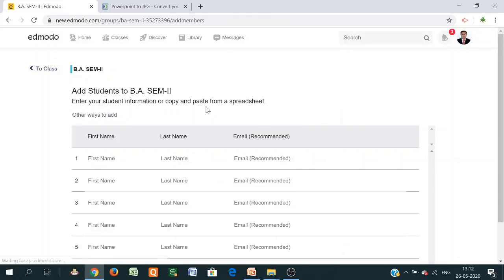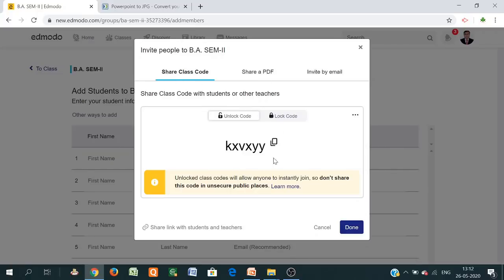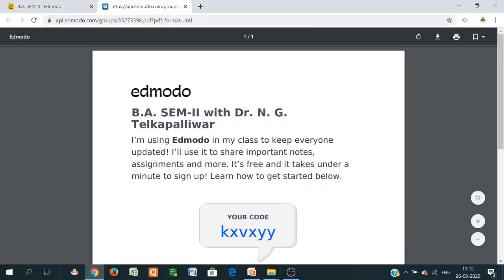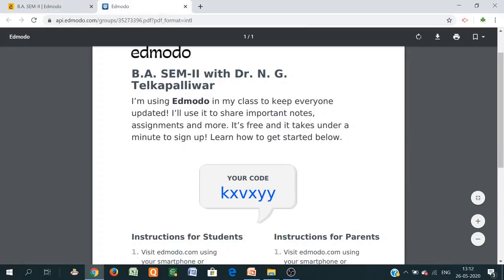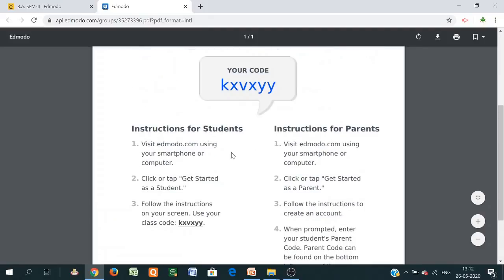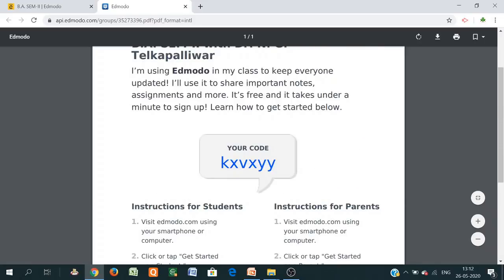Then there is another way to add students to the class. Here, go to other ways to add and click here. This box opens, so you can share this code also. Share the class code with the students through WhatsApp, a Telegram channel, or email, or you can share the PDF. Click view PDF instruction here. You can find the name of the teacher, your code, and the student instruction given. You can share this on a WhatsApp group or with the student, so that the student can join the classroom. So this is the class code.